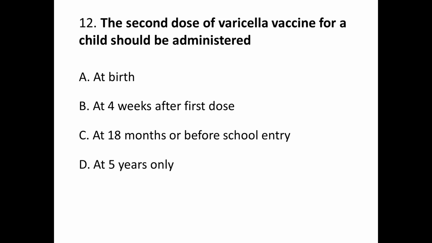Question number 12. The second dose of varicella vaccine for a child should be administered A. At birth, B. At 4 weeks after first dose, C. At 18 months or before school entry, and D. At 5 years only. Correct answer is C.